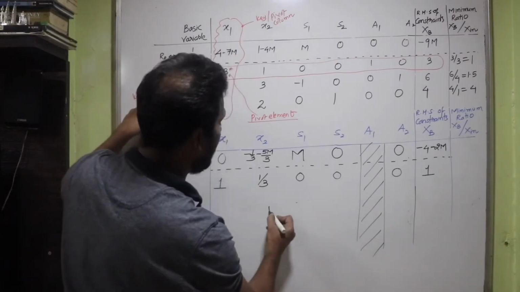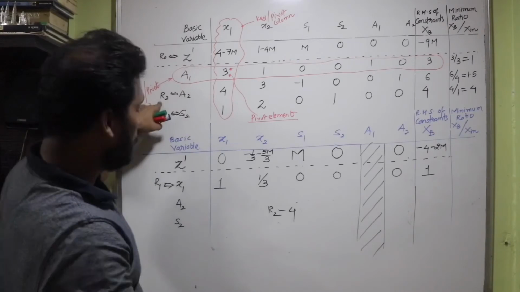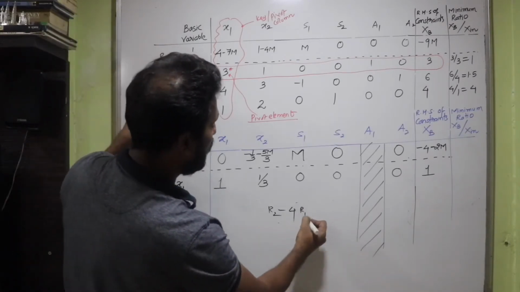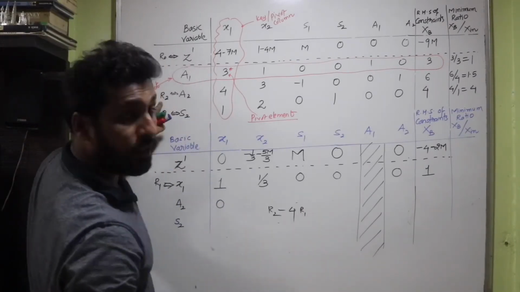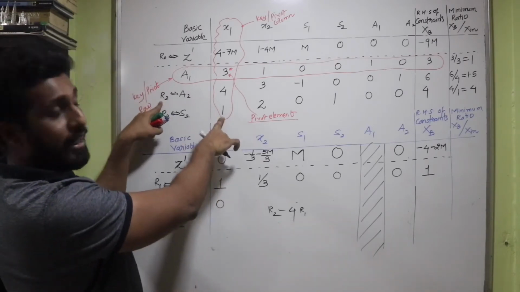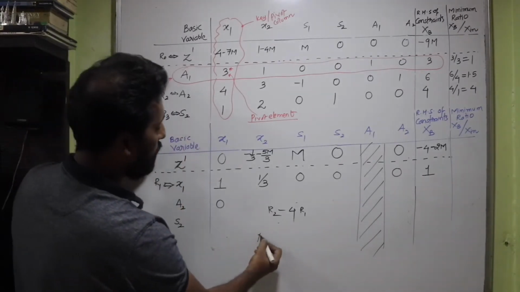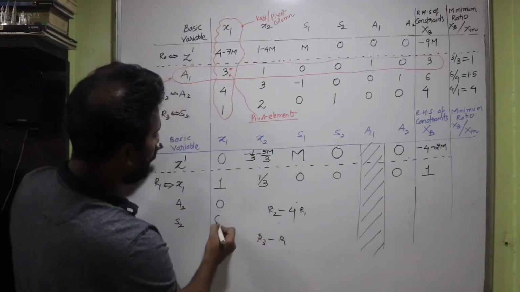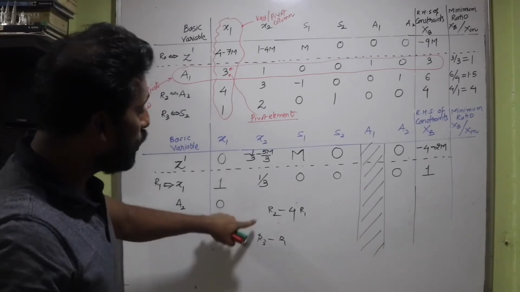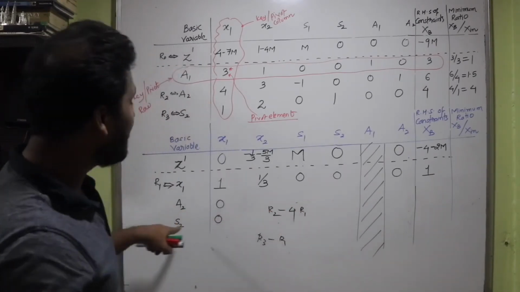So I will be writing R2, which is R2 minus 4 times R1, isn't it? So surely I'm going to get 0 here. And finally for S2 it is 1 here, and R1 is also 1. So I'll be doing R3 minus R1. So this is also going to become 0. So these are the two row operations I will need to do for R2 as well as R3.